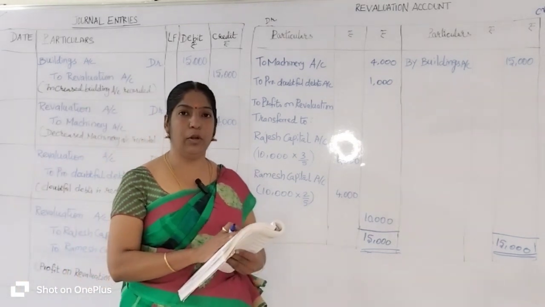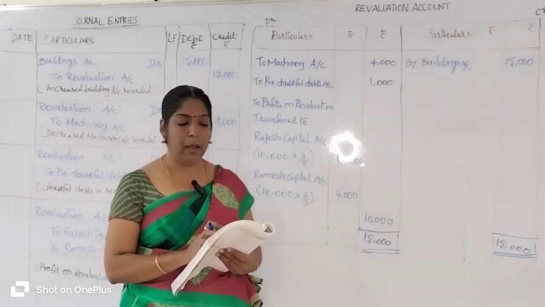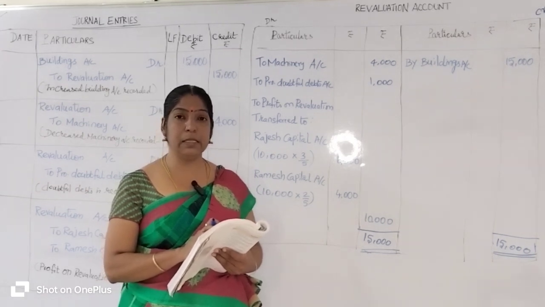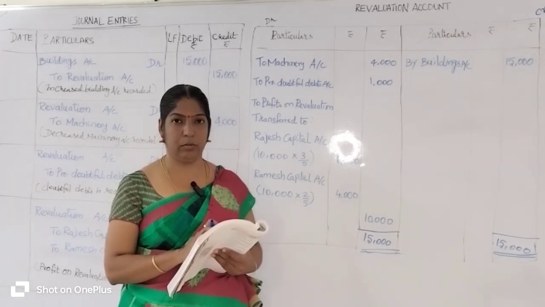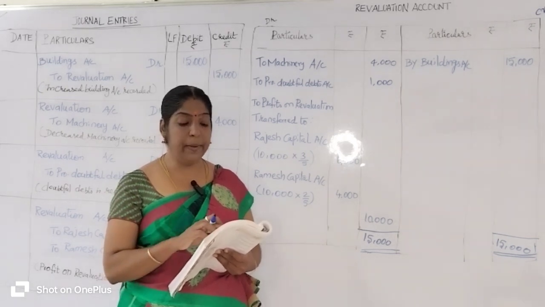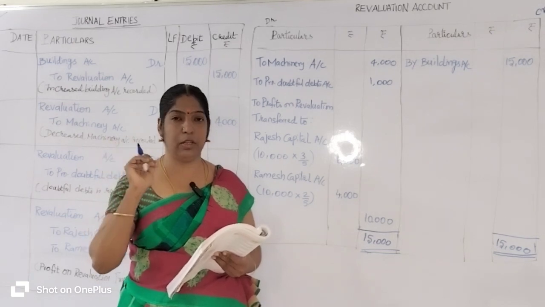As per the format, we are going to pass the journal entry. First question, the value of building is increased by 15,000 rupees. Building is an asset account, so an asset account increased by 15,000.